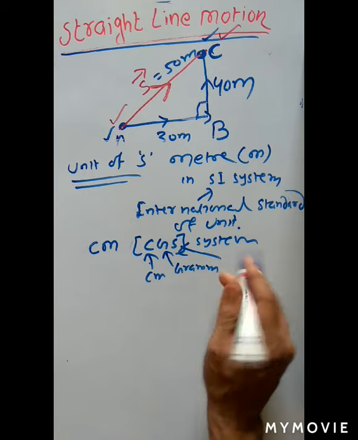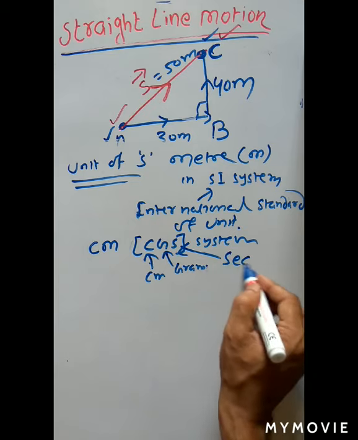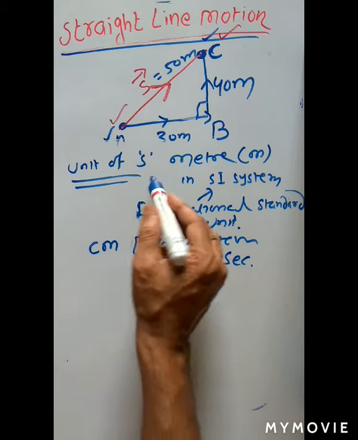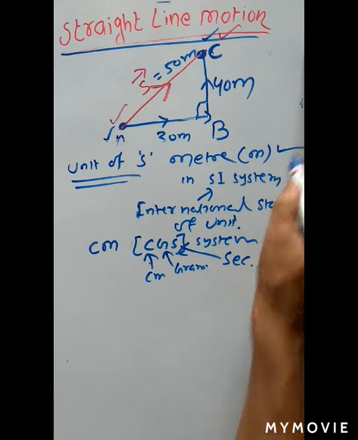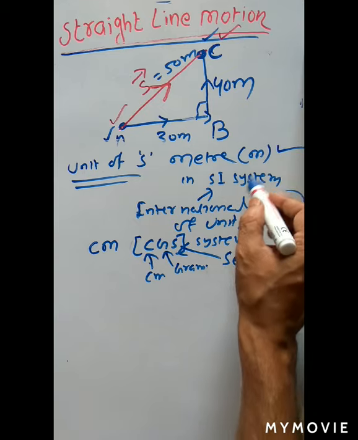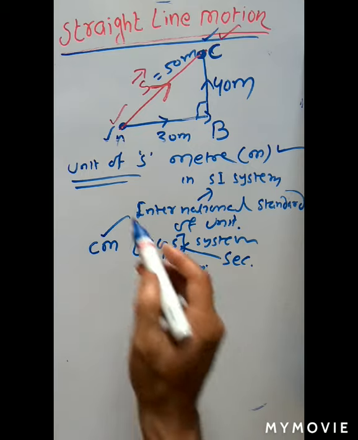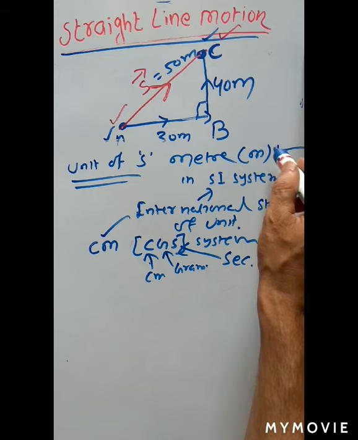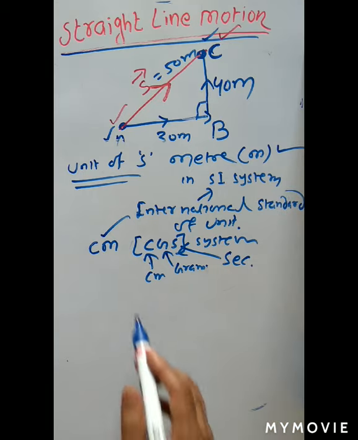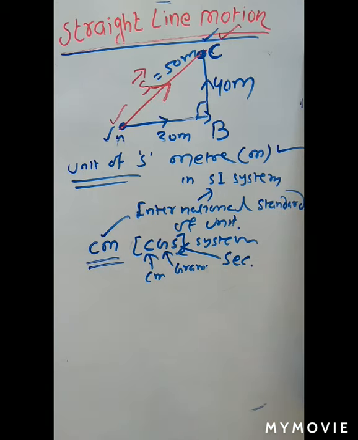And S stands for second, the unit of time. So the unit of distance is meter in the SI system, which is generally accepted, and also centimeter, foot, kilometer, everything. But generally we take the SI system and use meter, or in the CGS system we use centimeter.